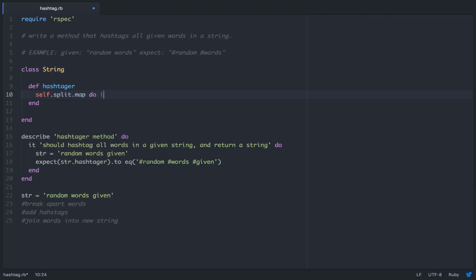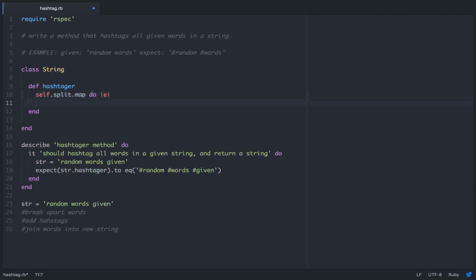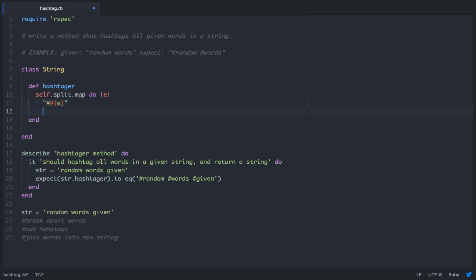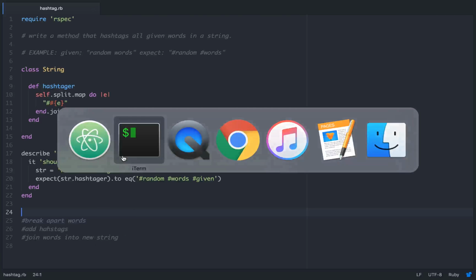So any string that's passed in, we want to self.split.map do, and we're basically copying code that we've already written. Double quotes, hashtag, interpolation of e. See, that's going to mess it up because of the autocomplete there. So let's work that. Then we'll end that again, and then here we'll just drop the .join method, join at the spaces. So this should all work. We've broken apart the words, we've added the hashtag, and we joined the words into a new string. So let's save that, and then let's run our test.